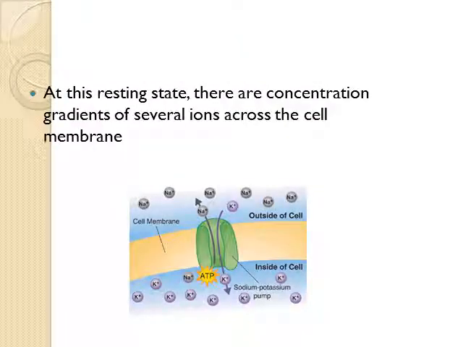At this resting stage, there are concentration gradients of several ions across the cell membrane. More sodium and calcium ions are outside the cell and more potassium ions are inside the cell. These gradients are maintained by the sodium potassium ATPase pump.